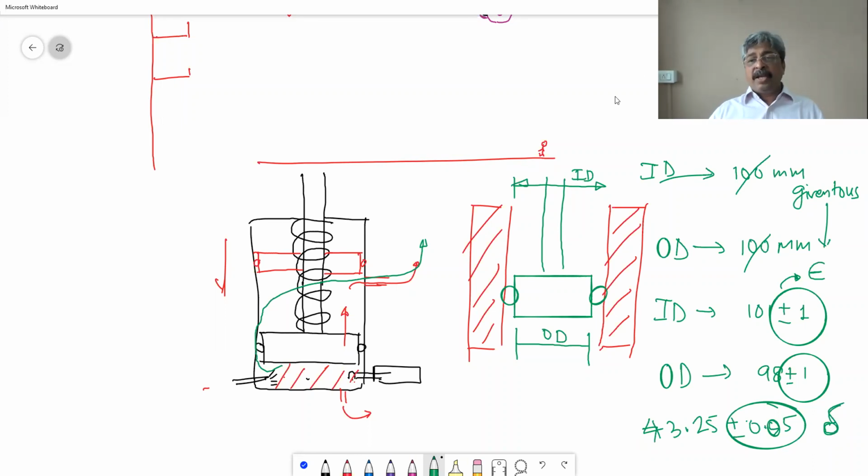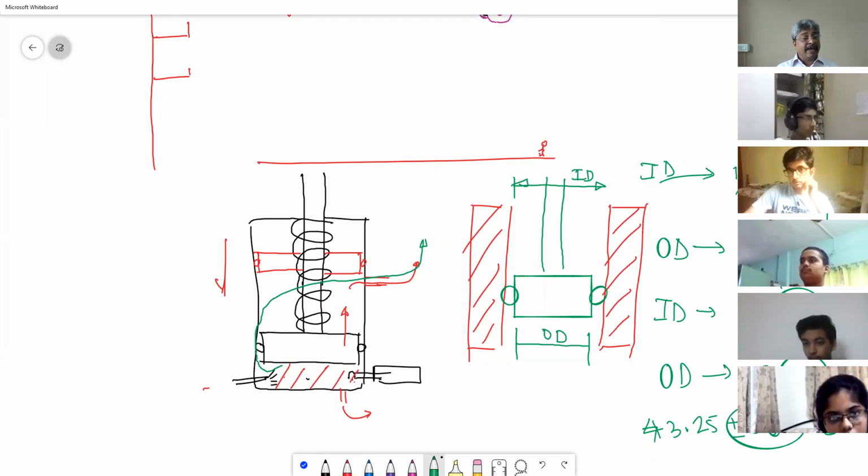So we will be now discussing in terms of epsilon and delta. Epsilon is given by the customer, delta is calculated by the designer.